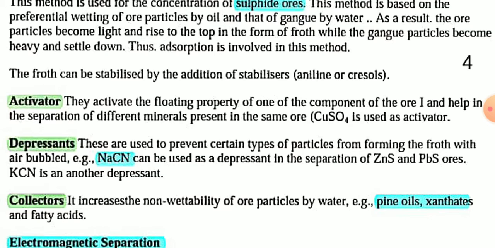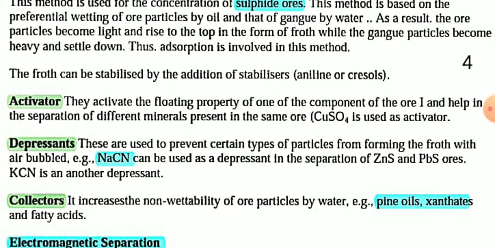Now see three terms associated with froth flotation. First, activator: it activates the floating property of one of the components of the ore and helps in the separation of different minerals present in the same ore.